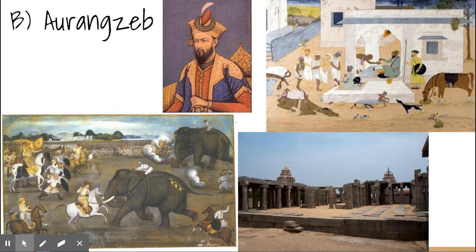All of this significantly weakened the Mughal Empire, which made them vulnerable to foreign incursions, especially from Europeans who were starting to show up at about the time that Aurangzeb was ruling. But that's a story for another time.